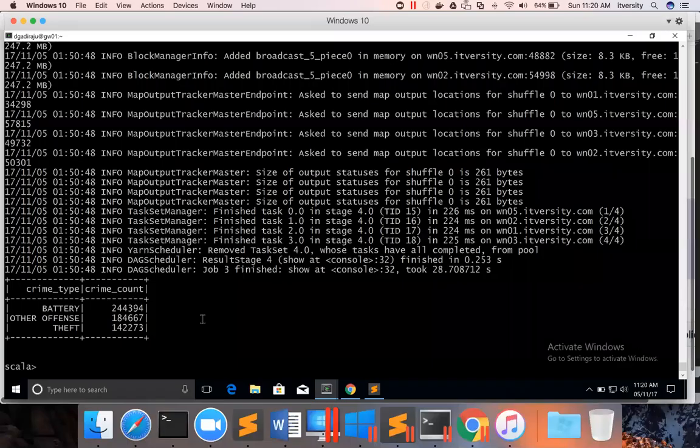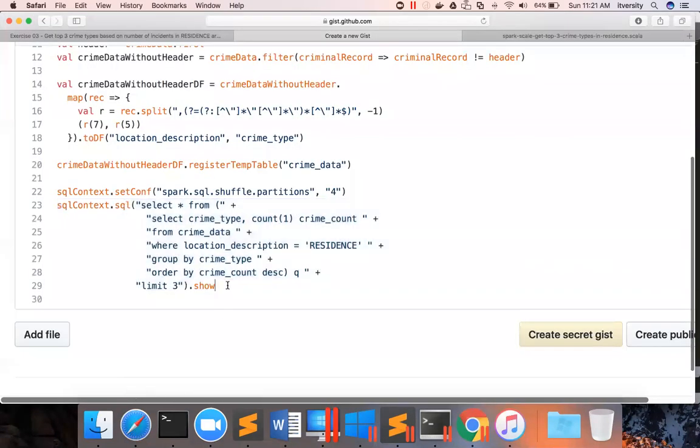Now we got the data we were expecting. We got all the top three crime types within the residence region, and these are the crime counts for those three, and they are in descending order. Now I can actually say, instead of show, this is a data frame. Hence I can say either save and give the path.